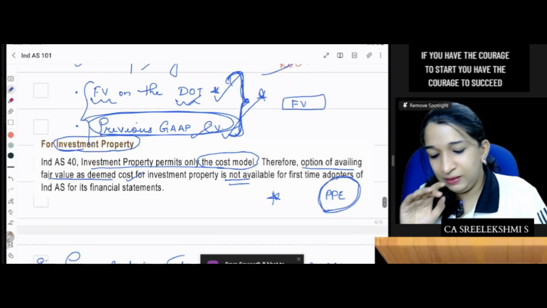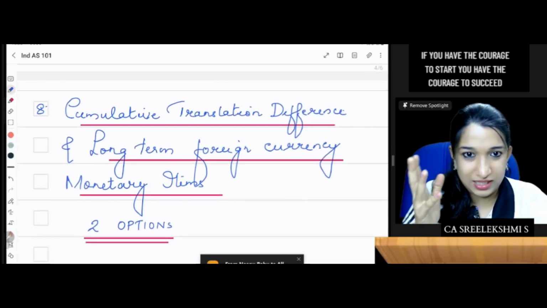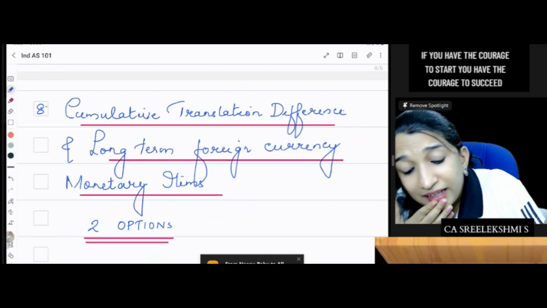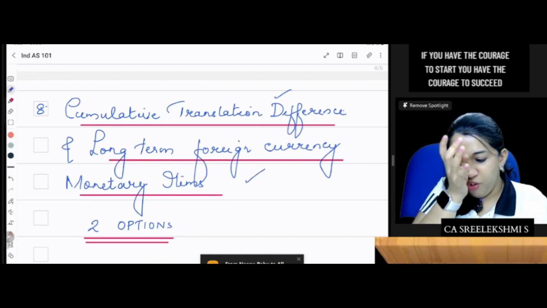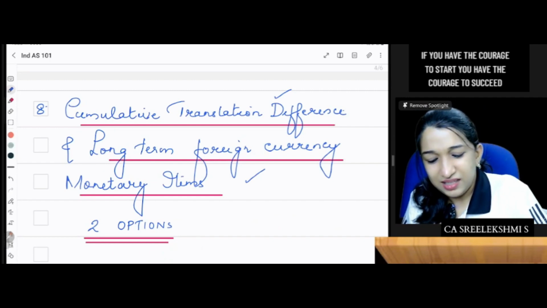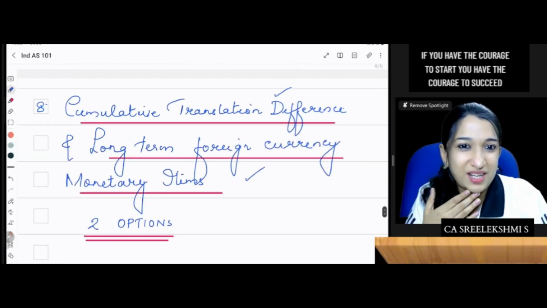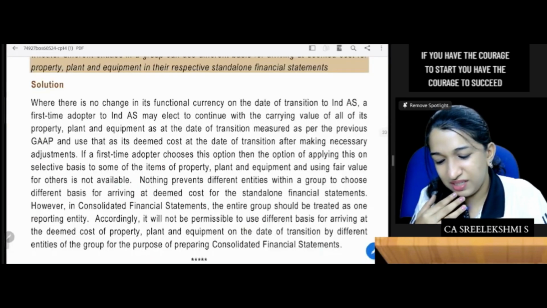Hopefully, yes. Now points 8, 9, 10. Three more points. Listen. Cumulative translation difference, or long-term foreign currency monetary items. See, what is this? What is this cumulative translation difference? I don't know.